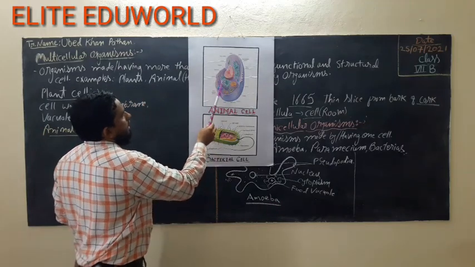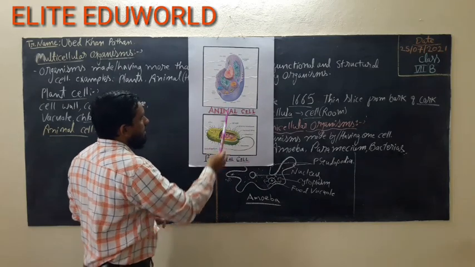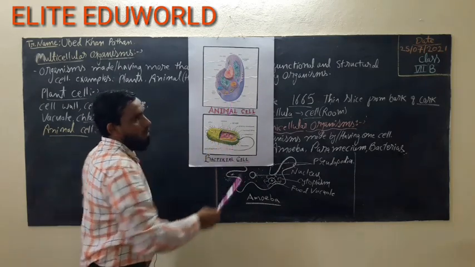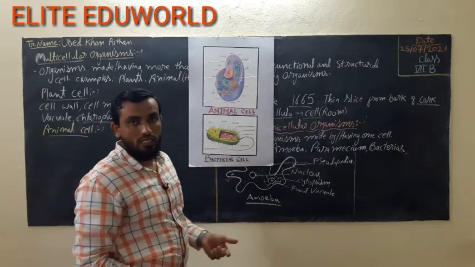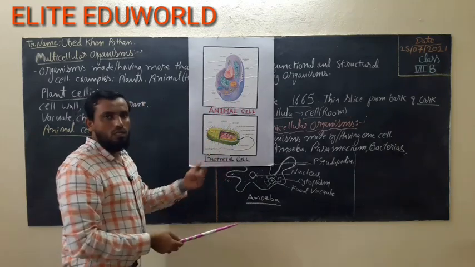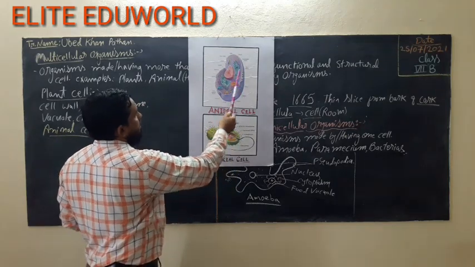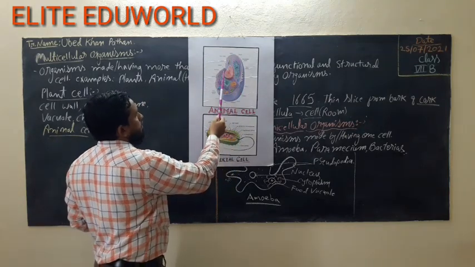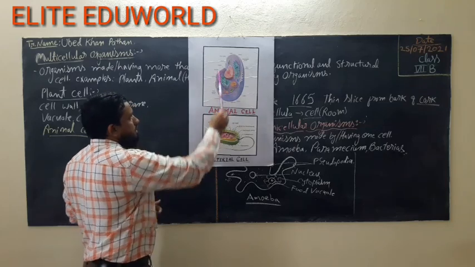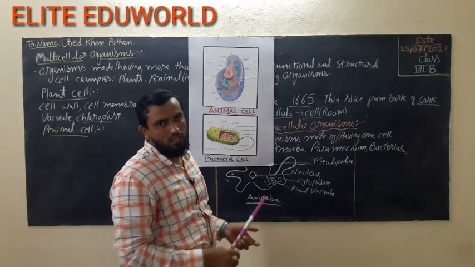Then there are lysosomes, which are the digesting part of the cell. Mitochondria is called the powerhouse, which is generating energy inside any cell. Plants are also having it, animals are also having it. Then the cell membrane, and inside that is the cytoplasm. All the jelly-like structure present inside the cell membrane is called the cytoplasm. So this is the animal cell.